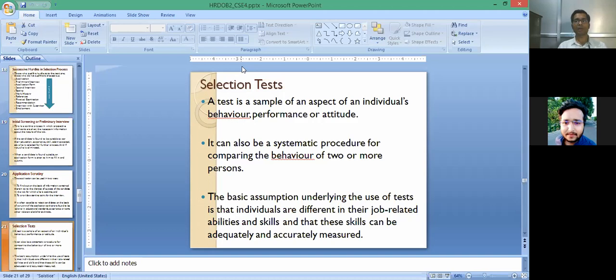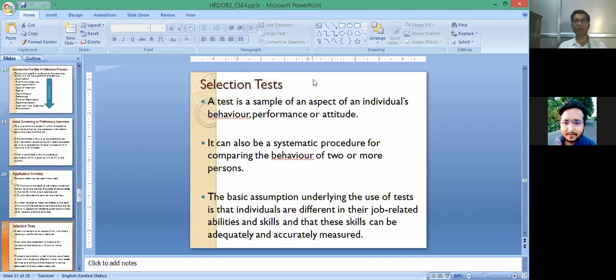And again, it is important that if there is a selection test for a supervisor or worker, it is not necessarily the case that such a GK or competition test is arranged for all candidates who want to join the particular job. So we have to consider the selection test overall, and it may be applied for all types of jobs, but it is used to test behavior, performance and attitude.